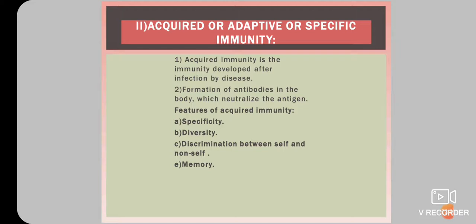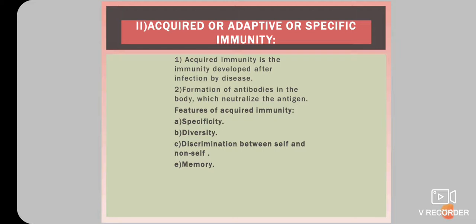Memory is the most important aspect of acquired immunity. When a foreign antigen is encountered for the first time, the immune system gives a primary response which is slow and leads to the formation of specific immune memory cells.